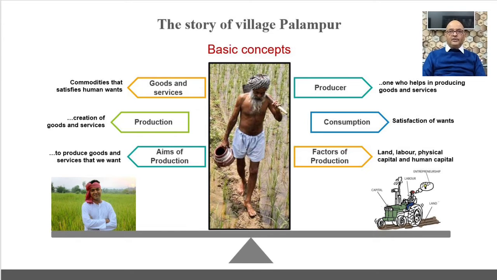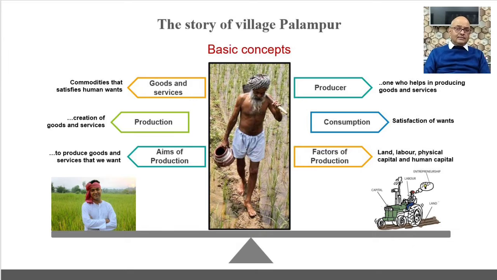All of these satisfy our wants. Next, service. A service also satisfies human wants, but is physically intangible. It includes the functions performed by a doctor, teachers, engineer, barber, or a washerman. I hope the meaning of goods and services is clear to you.